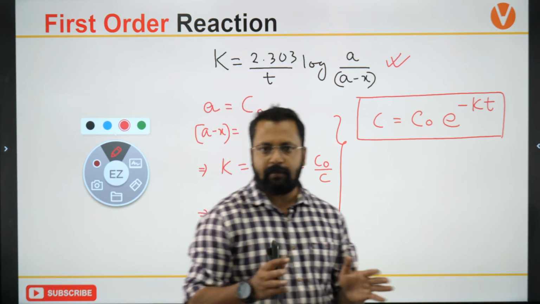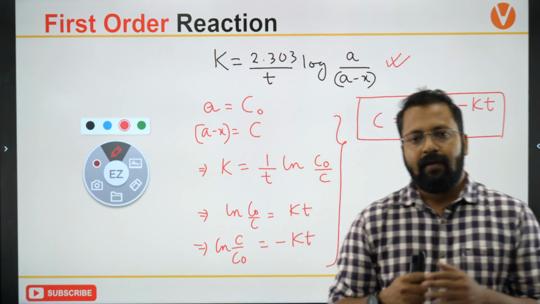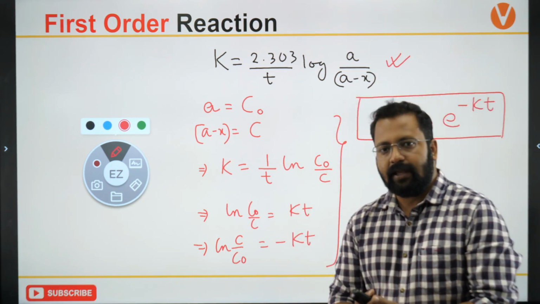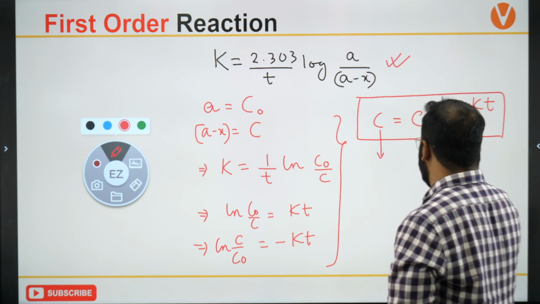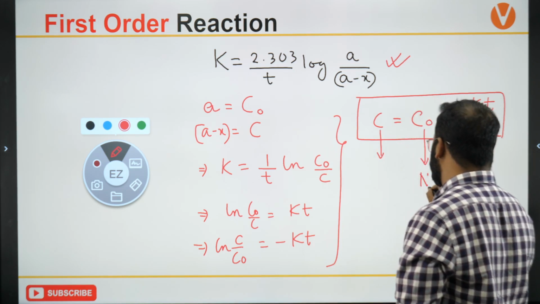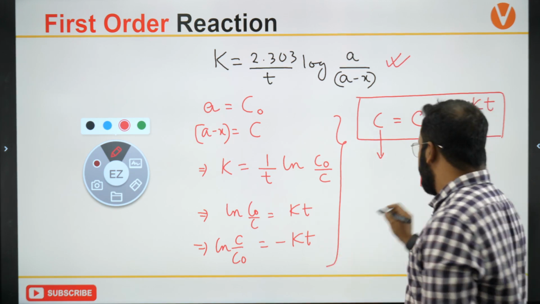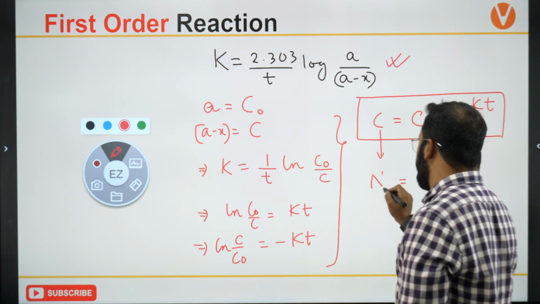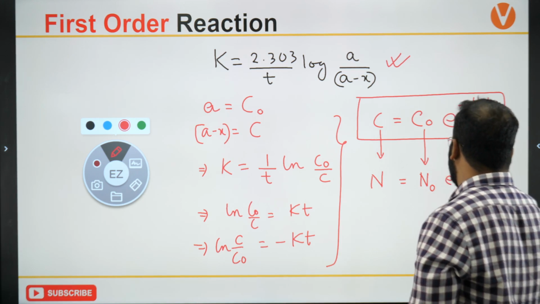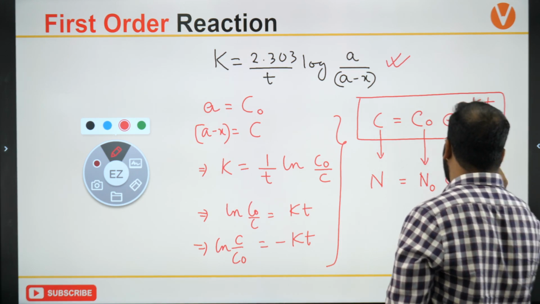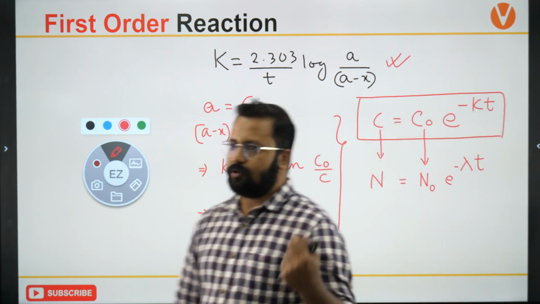Like nuclear chemistry, which is not in the portion yet, but when you talk about radioactivity, this becomes the initial number of atoms which are decaying, and this becomes the number of atoms after certain time t, and this is written as lambda t. Okay, that becomes the rate constant.